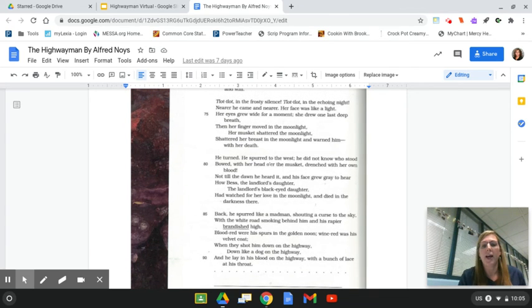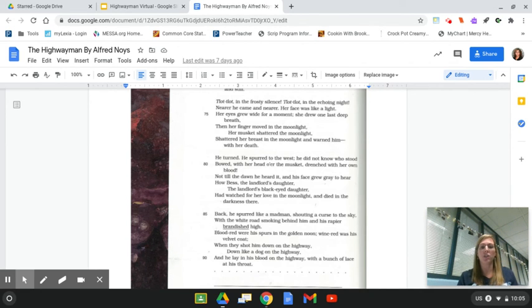Tlot-tlot, in the frosty silence. Tlot-tlot, in the echoing night. Nearer he came and nearer. Her face was like a light. Her eyes grew wide for a moment. She drew one last deep breath. Then her finger moved in the moonlight. Her musket shattered the moonlight, shattered her breast in the moonlight, and warned him with her death.